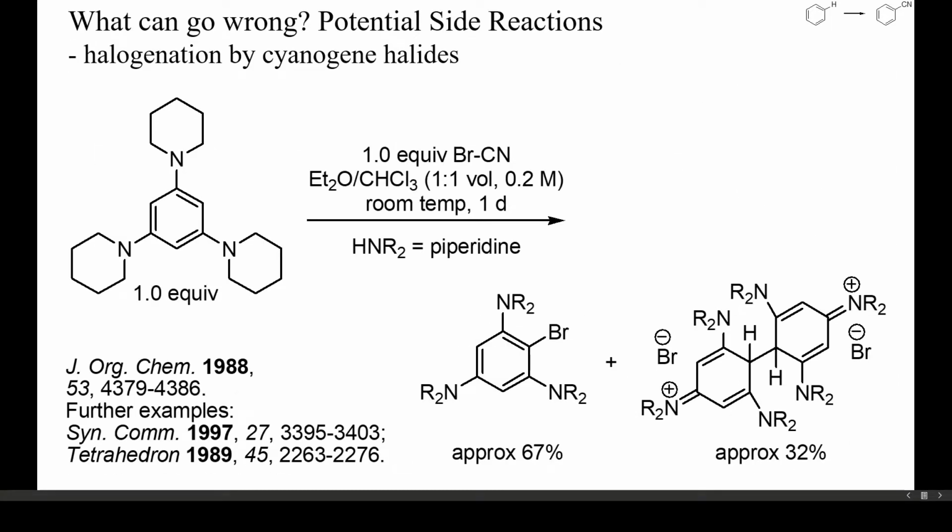Concerning potential side reactions, there are just too many to discuss here. As mentioned, cyanogen halides are also good halogenating reagents, which is one of the main reasons for their limited use in electrophilic cyanations. Here, for instance, reaction of an electron-rich arene with just one equivalent of cyanogen bromide at room temperature only yielded a mixture of the brominated arene and a dimer formed by single electron oxidation. Interesting, but not very useful.